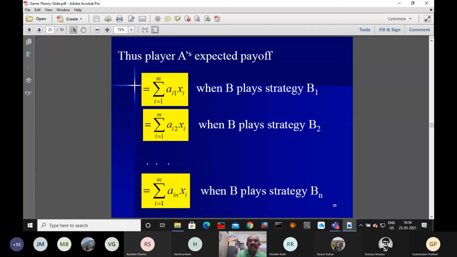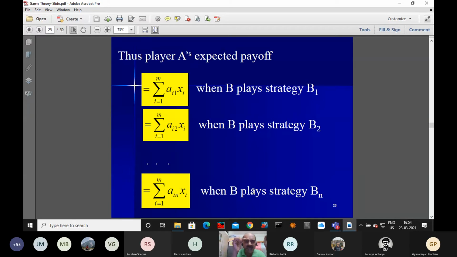So once you have expressed it in this manner, this nu we want to maximize. You see, this is the minimum gain. Let me say minimum gain equal to nu. That nu, player A wants to maximize as much as possible.